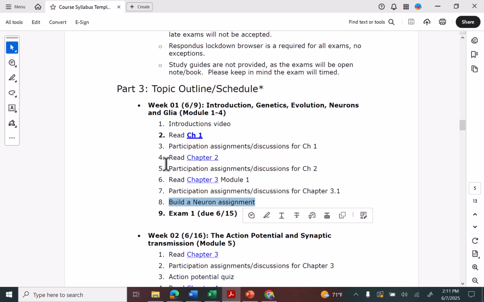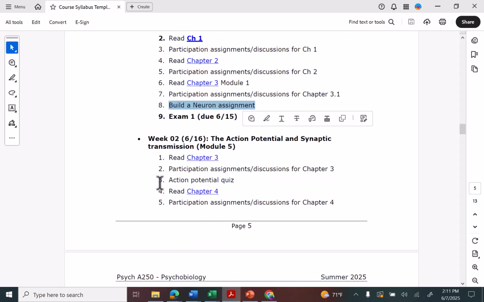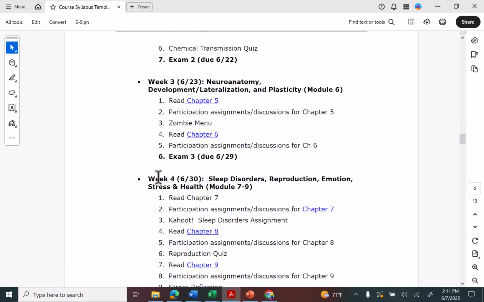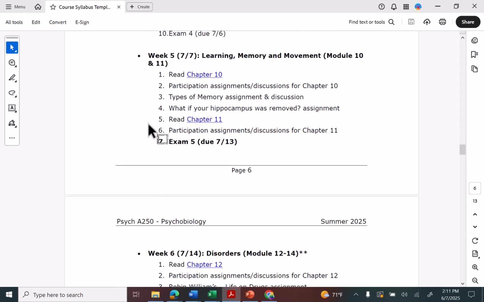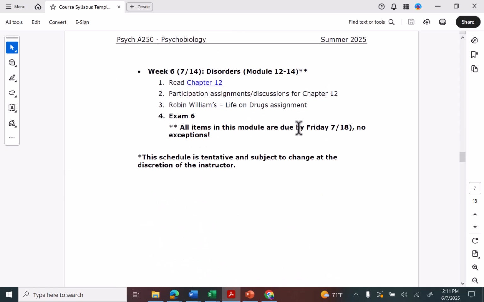So again, I suggest trying to complete all of this by Friday so that then you can study for and take the exam over the weekend. And then you'll see here is week 2, week 3, week 4, week 5. And then in week 6, please note that everything is due Friday. All right. The class ends on that Saturday. So there's one or 2 small assignments, and then the exam are all due Friday, the 18th, that last week of classes.